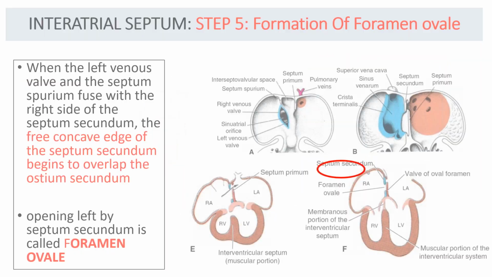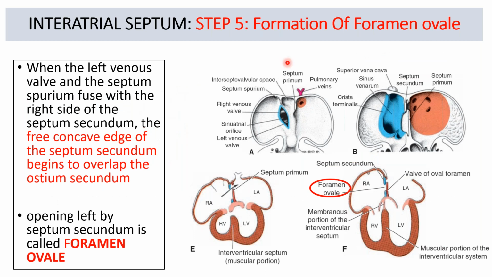Now we come to the 5th step, that is formation of foramen ovale. This was the left venous valve and this was the septum spurium. When this left venous valve and septum spurium fuse with the right side of the septum secundum, the septum secundum becomes more enlarged because of the fusion of all these structures, and it will now overlap the ostium secundum.